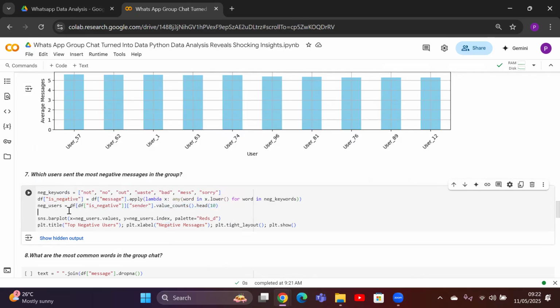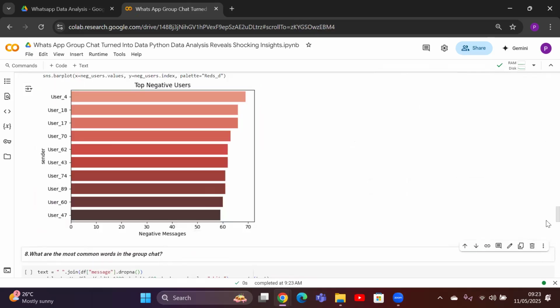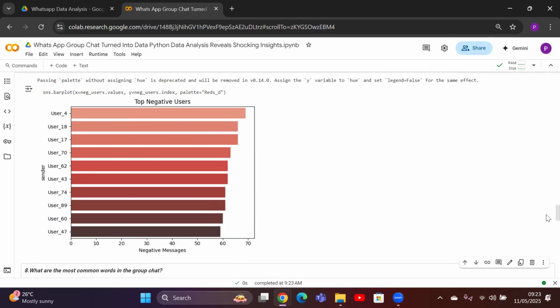We can see the top 10 users sending the maximum negative messages. You can see user 4 with around 67 negative messages, followed by user 18, user 17. We printed just 10 users. There will be many negative comments apart from these.